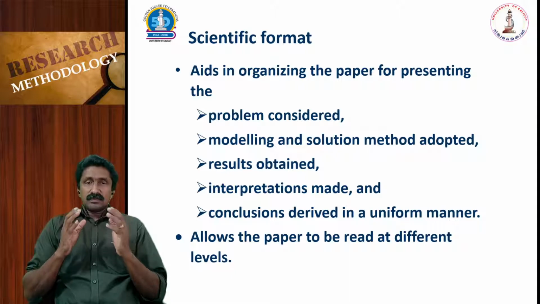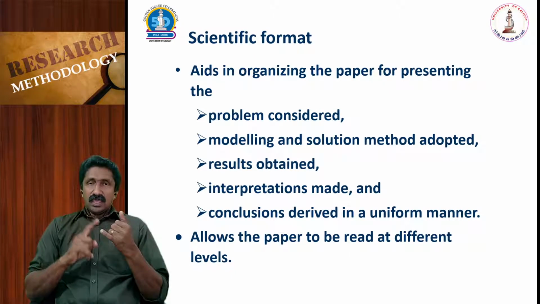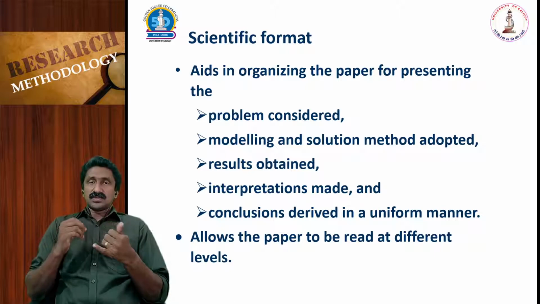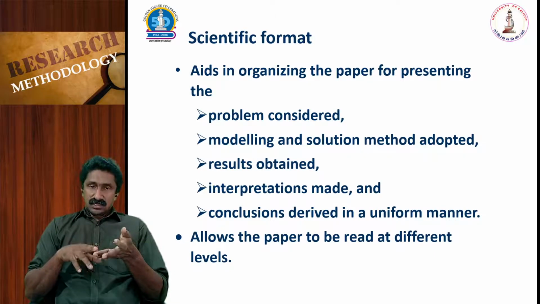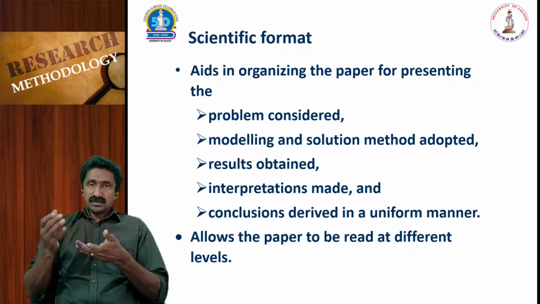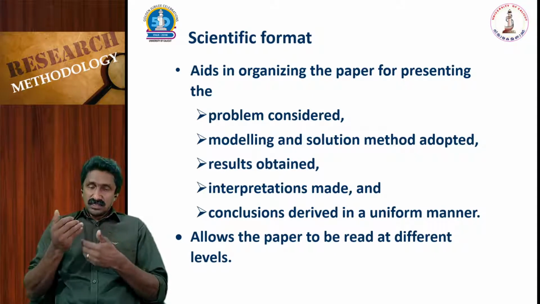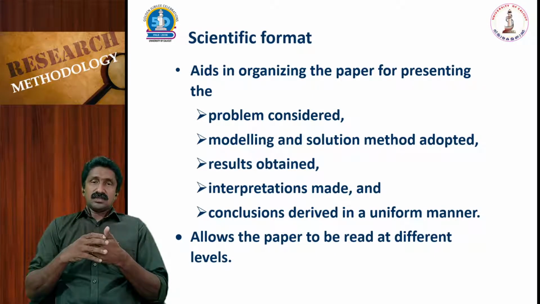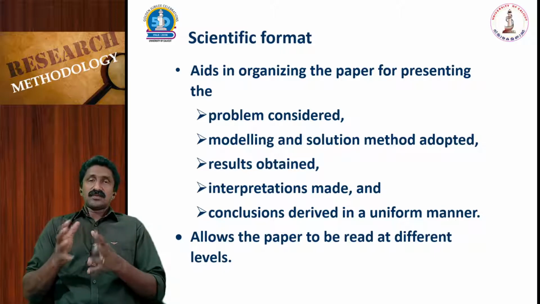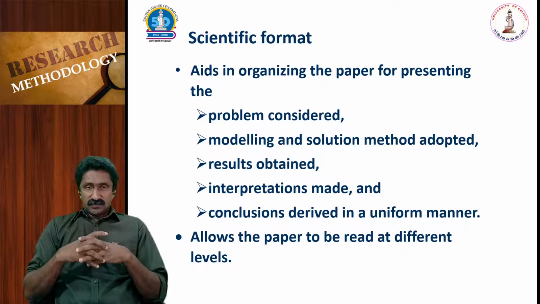And this allows the paper to be read at different levels. So the aim or objective or the original question in consideration that needs to be addressed. Then the methodology should be mentioned in the scientific paper. Results obtained should be presented. Interpretations and discussions should be there, and the conclusion derived from that research should be mentioned in the scientific format.